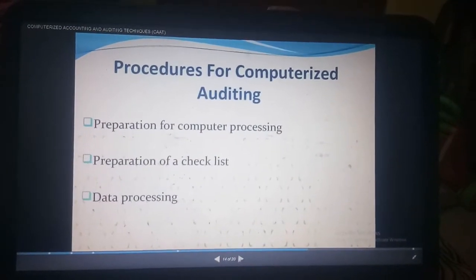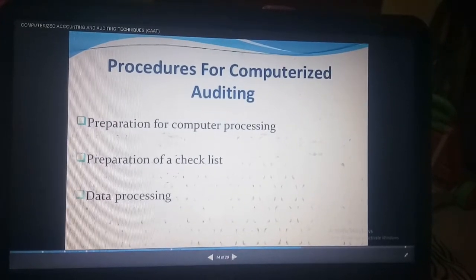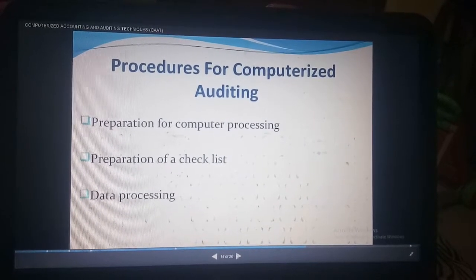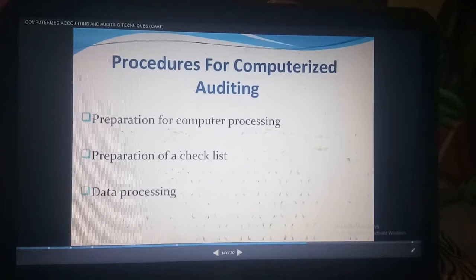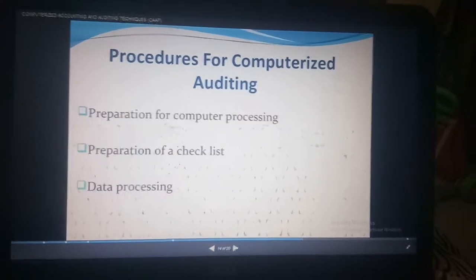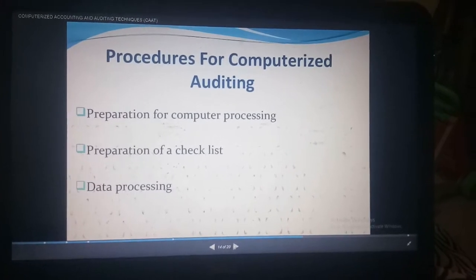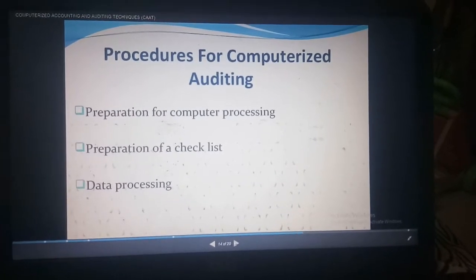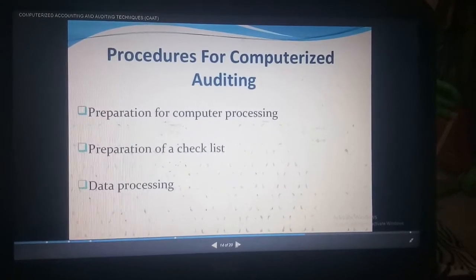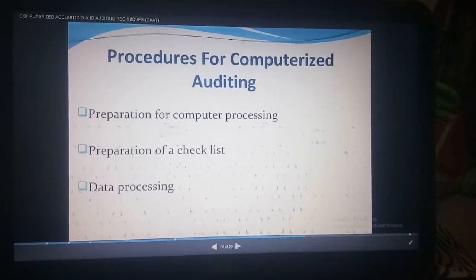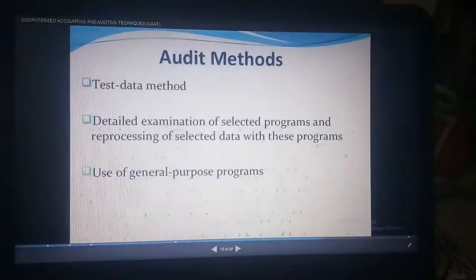Some procedures should be followed in computerized auditing: first, preparation of the computing process, preparation of a checklist, and data processing. These works can be carried out by the computers for doing the auditing purpose. The data processing will be very simple while using computerized auditing.